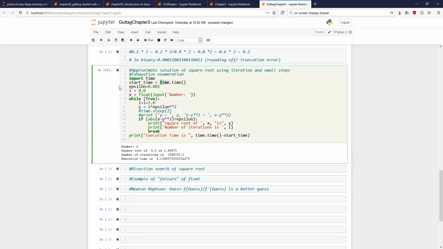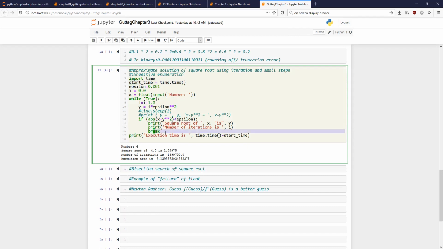It tells the exact time at that particular instance, so start time contains the time at which this particular line was called.